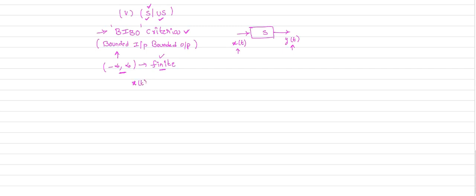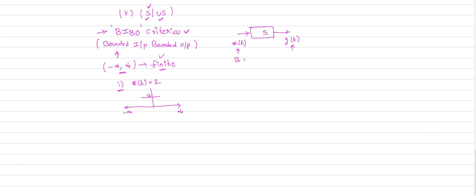Suppose I consider a signal x of t equal to 2. Is it a bounded signal or not? It is a bounded signal because its magnitude is finite between minus infinity and plus infinity. So x of t is a bounded signal.